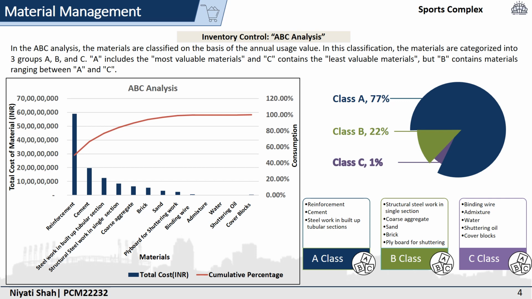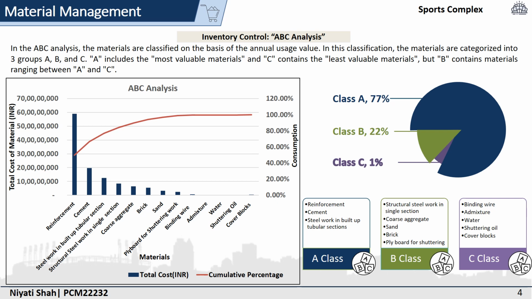C class materials are binding wire, admixture, water, shuttering oil and cover blocks. As you can see from the chart, class A comes out to have 77% of the total value of the materials, B is derived out to have 22% of the total value, and C class material derived out to have 1% value out of all the materials.